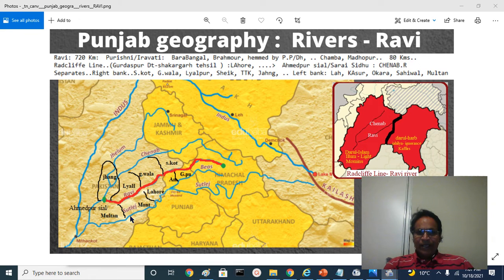The Chenab and Sutlej join together at Ahmadpur, forming the Panjnad further down. And we'll talk about what the river separates, what districts. The right bank, that means the northern portions, covers the districts of Sialkot, Gujranwala, Lyallpur, part of Jhang, and its left bank, or eastern part or southern part, covers Gurdaspur, Amritsar, Lahore, and Montgomery and Multan.